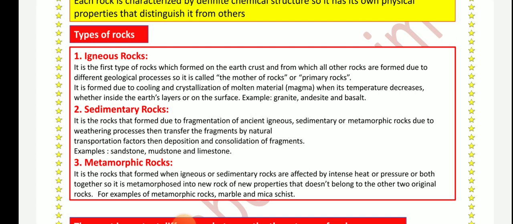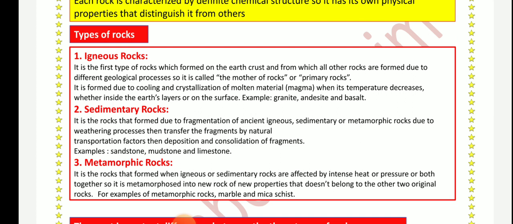The third type is the metamorphic rocks. Metamorphic rocks, it is a rock that formed when igneous or sedimentary rocks are affected by intense heat or pressure, or both together. So it is metamorphosed into new rock of new properties that doesn't belong to the other two original rocks.